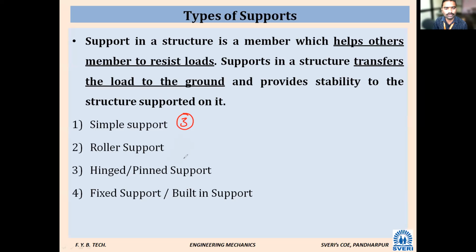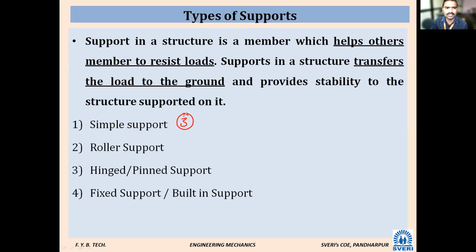Next, tell me, for the roller support, how many reactions? Mangesh, tell me. Roll number 34, Mangesh. How many support reactions for a roller support? See, whenever I ask any questions, you have to answer, no?